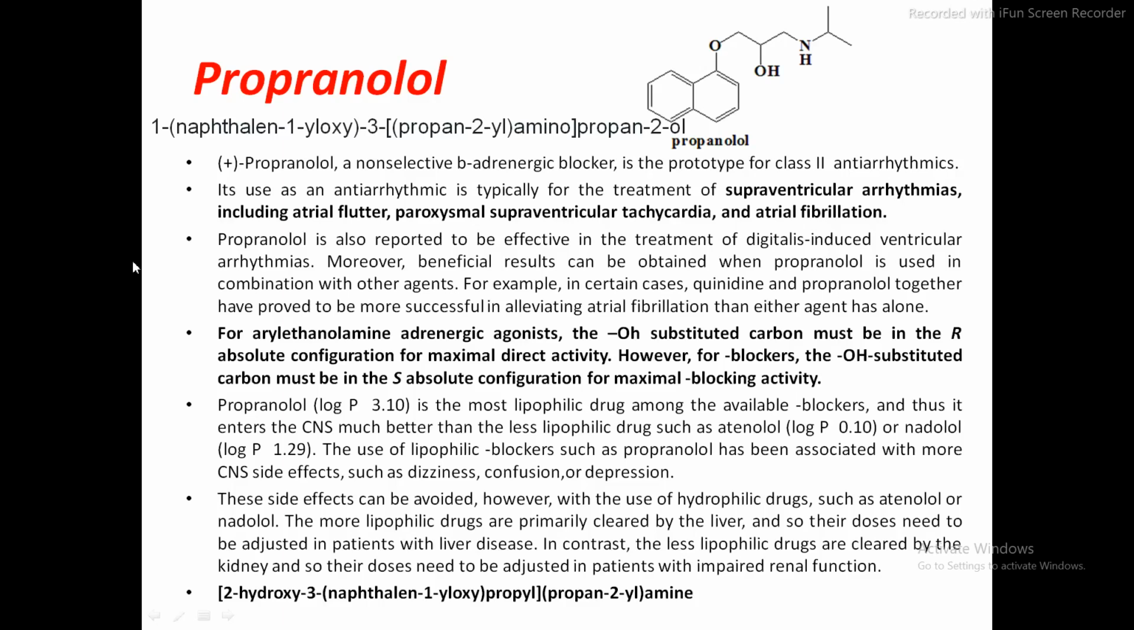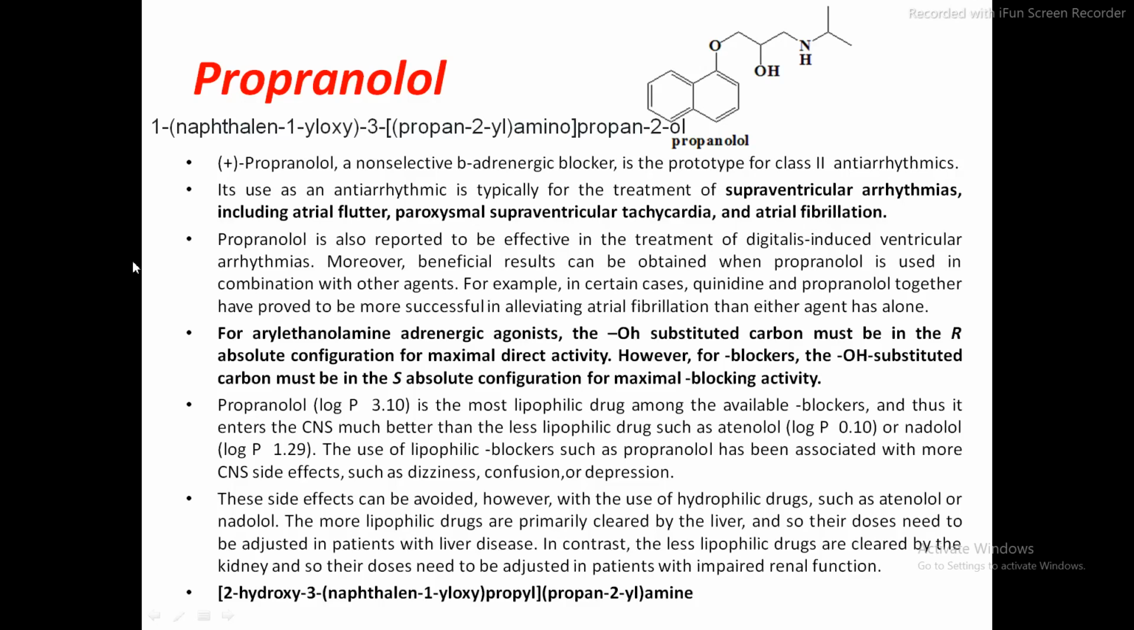These are all subtypes of the arrhythmias, that is, the supraventricular arrhythmias, including atrial flutter, paroxysmal supraventricular tachycardia, and atrial fibrillation. So this drug, propranolol, is used widely in the treatment of the various subtypes of arrhythmias.